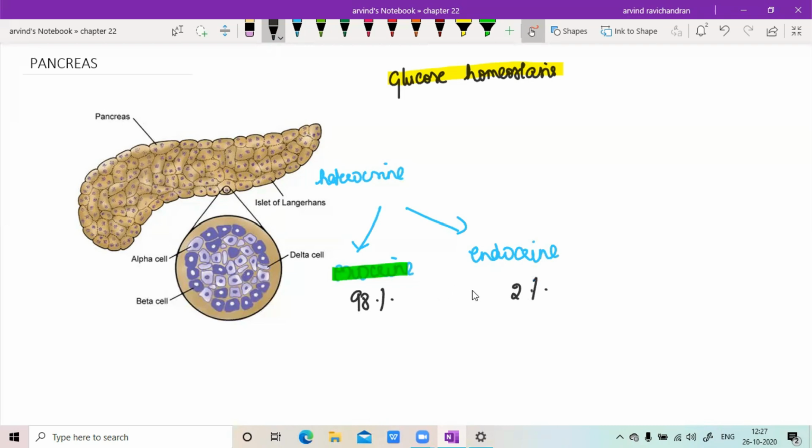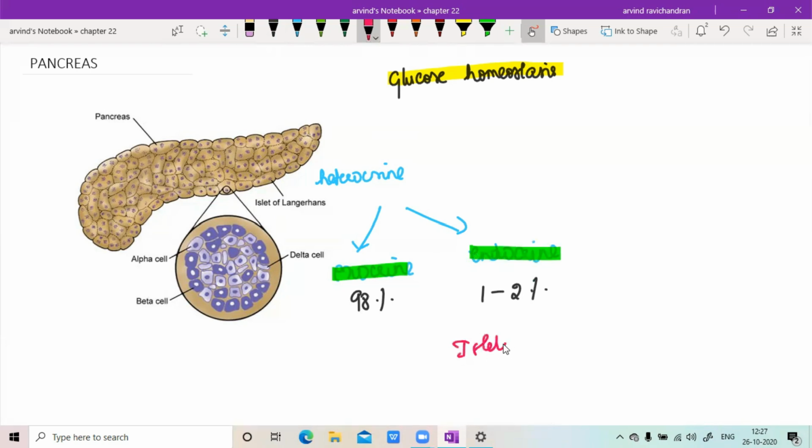These kinds of statements can be asked in questions like which of the following statements are true with respect to the pancreas. So you should know that only about 1 to 2% of the pancreas is concerned with the endocrine part, and that too it is made up of a specialized type of cell cluster called the islets of Langerhans.